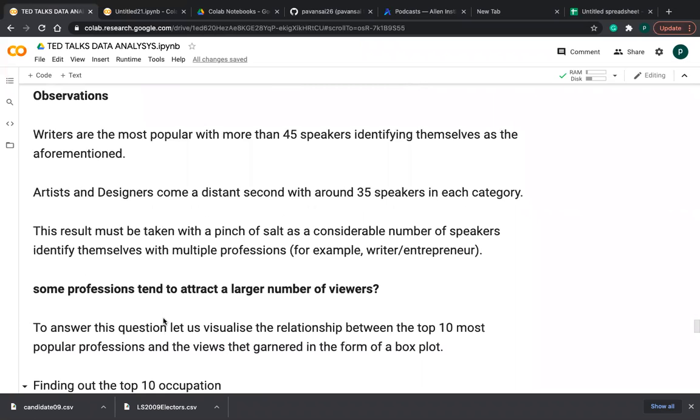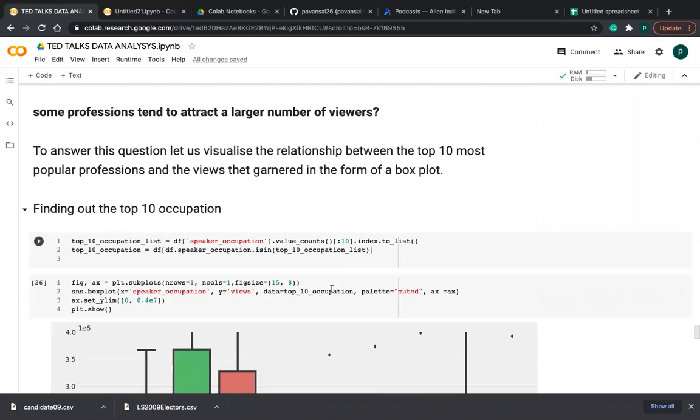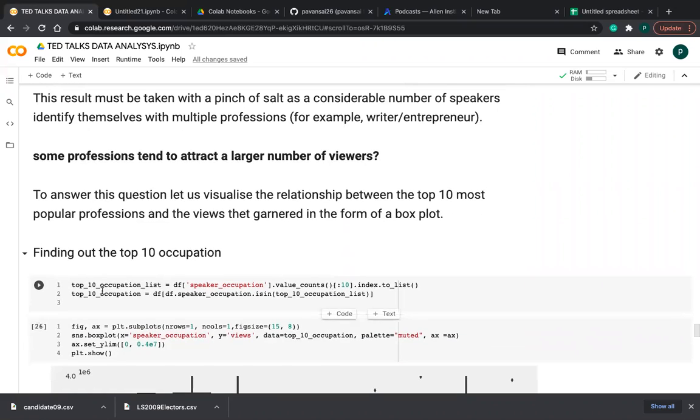And some professions tend to attract a large number of views. To answer this question, let us visualize the relationship between the top 10 most popular professions and the views they earned, using a box plot. So we need the top 10 occupations list. I take speaker occupation dot value_counts of top 10, friends.